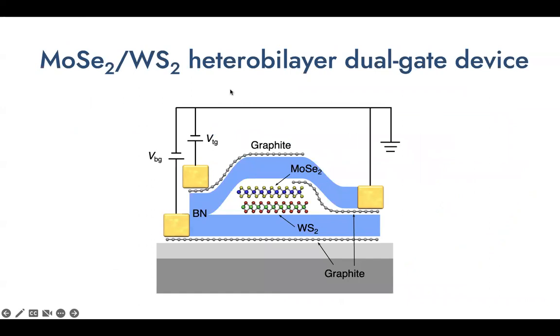To achieve this, we study the MoSe2 and WS2 heterobilayer. Here we show our device schematic. We encapsulate our heterobilayer with boron nitride, and then we put graphite both on top and on the bottom of the device. So we make a dual gate structured device. Such dual gate samples are very important for us because they allow us to control the charge carrier density in the system and the electric field independently.